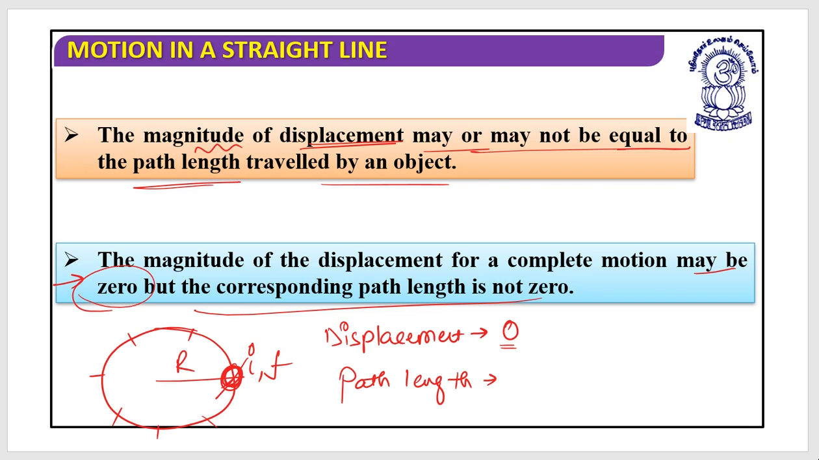Yes, oh yes, it is the circumference of a circle. Now what would be the relation for the circumference of a circle? It is 2 pi r. Yes, good, you did it. So in this situation, the magnitude of the displacement for a complete motion may be 0, but the corresponding path length is not 0.